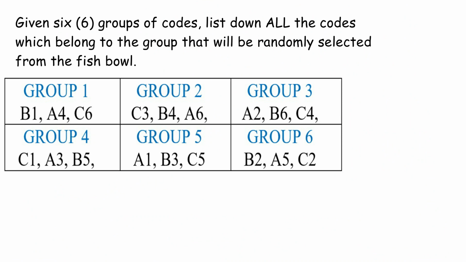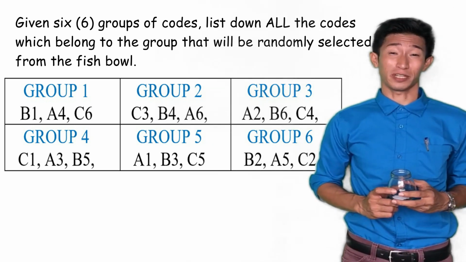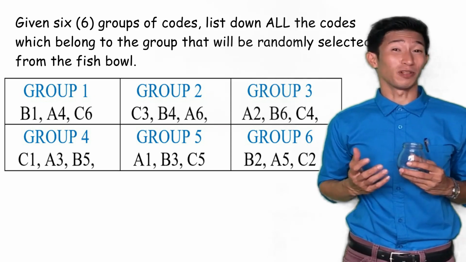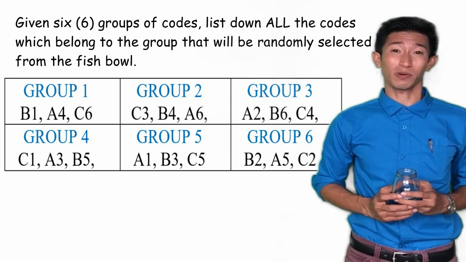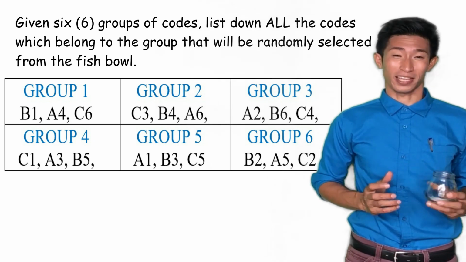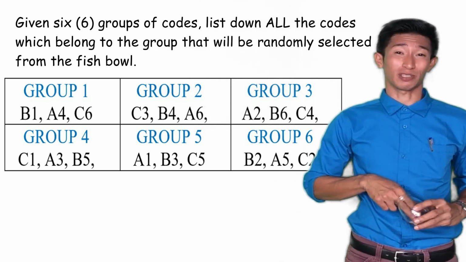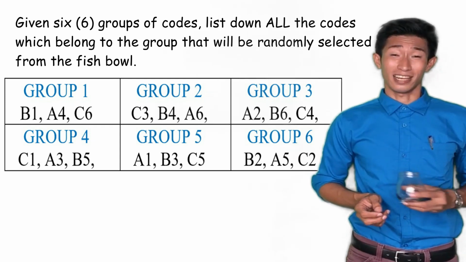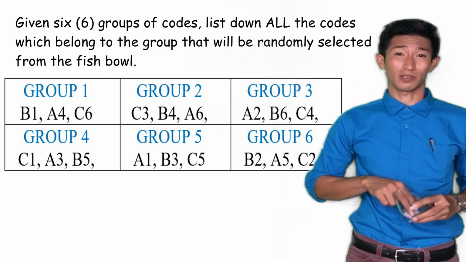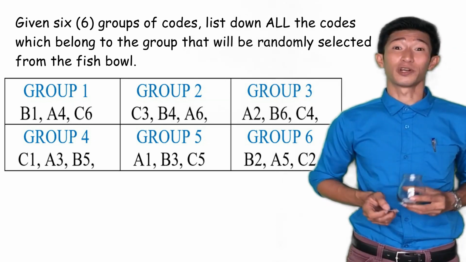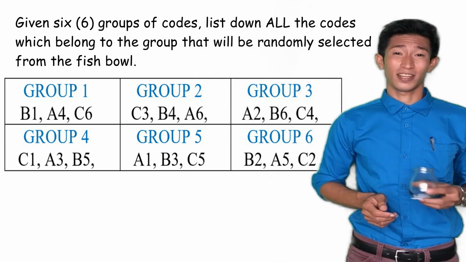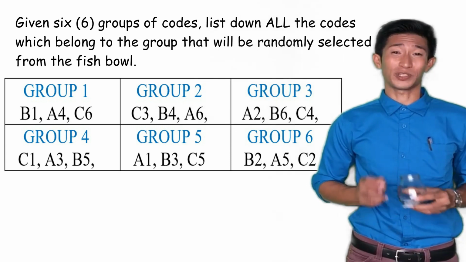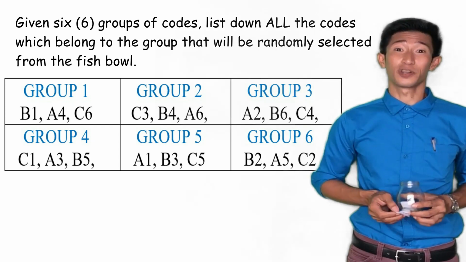Given 6 groups of codes, list down all the codes which belong to the group that will be randomly selected from the fishbowl. This fishbowl contains 6 pieces of papers which are numbered from 1 to 6. But I will only be drawing 3 papers at random to be fair and equal. Are you ready? Okay, list down all the codes which belong to Group 4. List down all the codes which belong to Group 3. And list down all the codes which belong to Group 1.